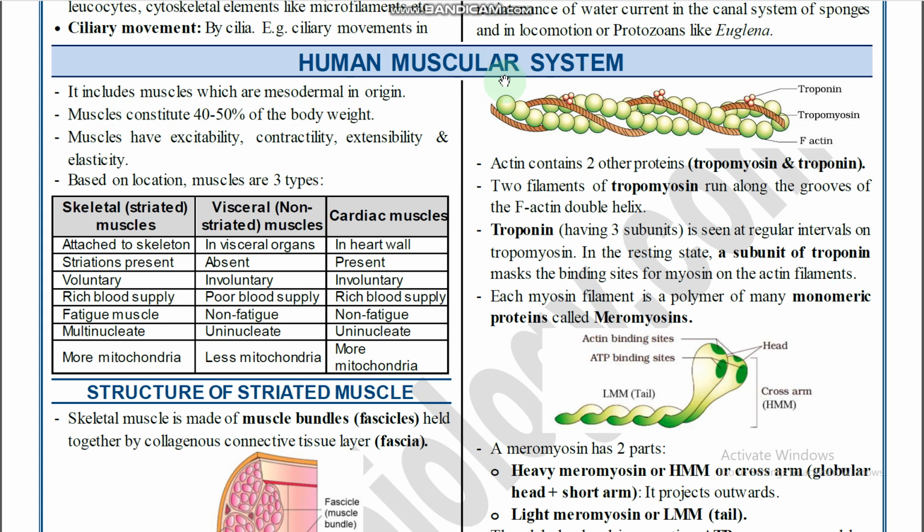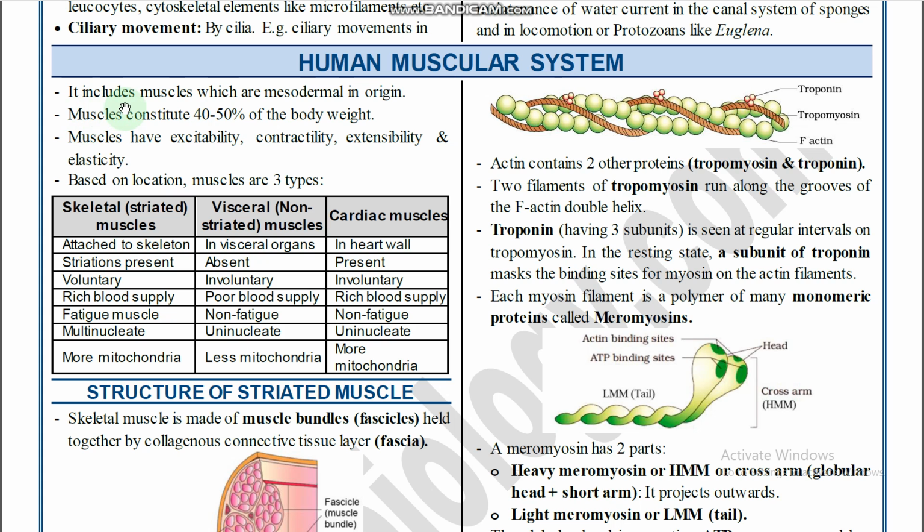So the human muscular system consists of muscles, and it is called the musculoskeletal system. Why is it called the musculoskeletal system? Because the muscles are attached to the bones, so that the structure and posture of the person can be maintained, and different types of movements are exhibited, right?